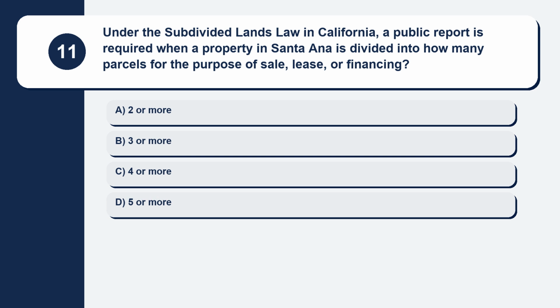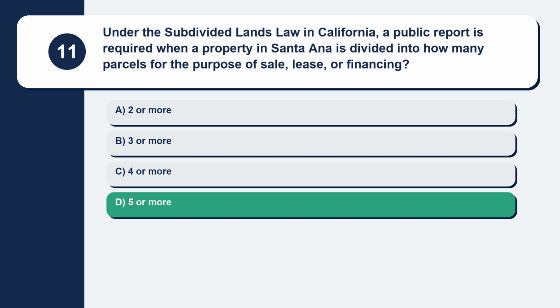Question 11. Under the Subdivided Lands Law in California, a public report is required when a property in Santa Ana is divided into how many parcels for the purpose of sale, lease, or financing? Here are your options. Option A, 2 or more. Option B, 3 or more. Option C, 4 or more. Option D, 5 or more. The correct answer is option D, 5 or more.